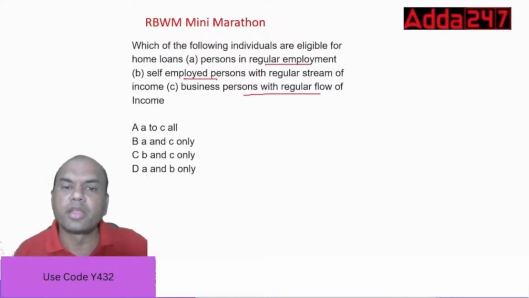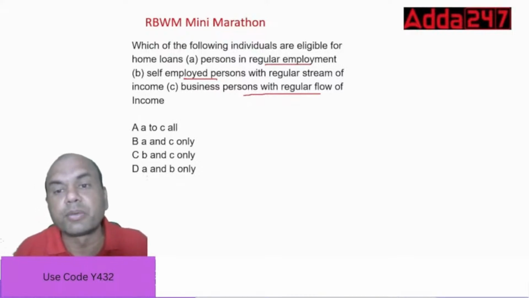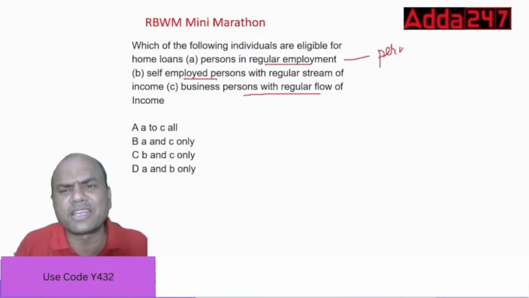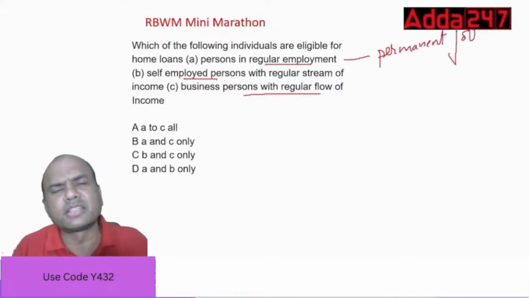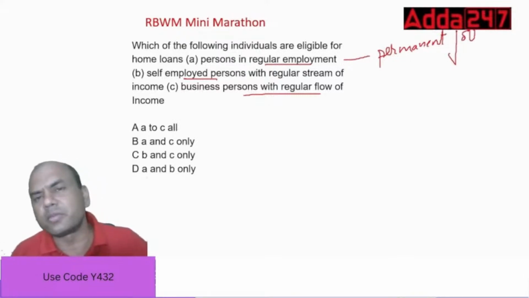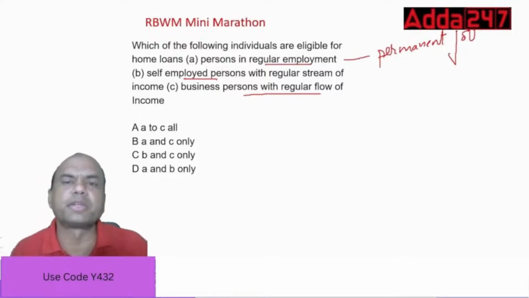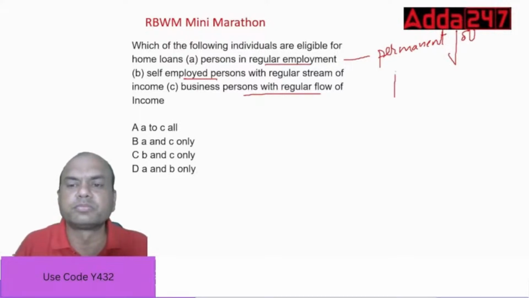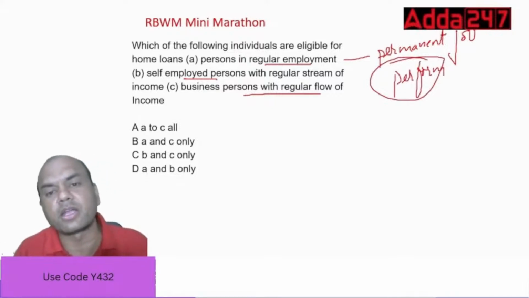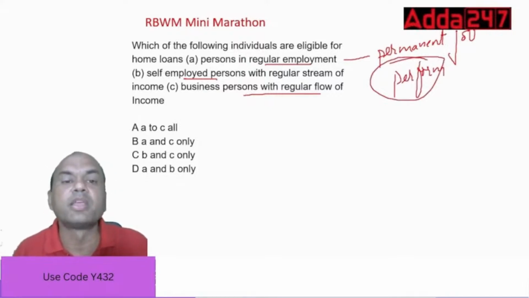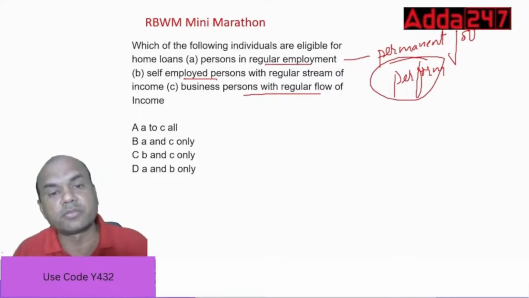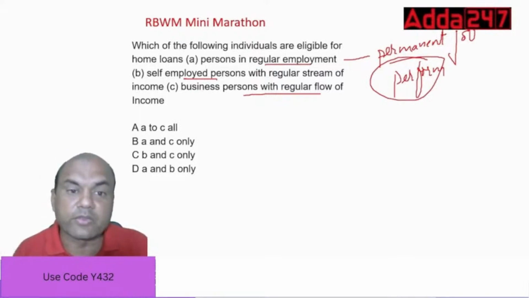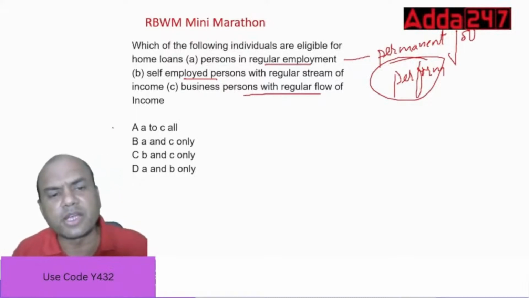Regular employment means permanent job. Is there anything permanent job nowadays? There's nothing permanent job nowadays, okay? And let it be government, let it be private, anywhere. There's no permanent job, because you always have to perform to survive. Performance is a key criteria over here. Persons with regular employment, self-employed persons with regular income, business persons with regular flow of income. So all of them, isn't it? A to C all.